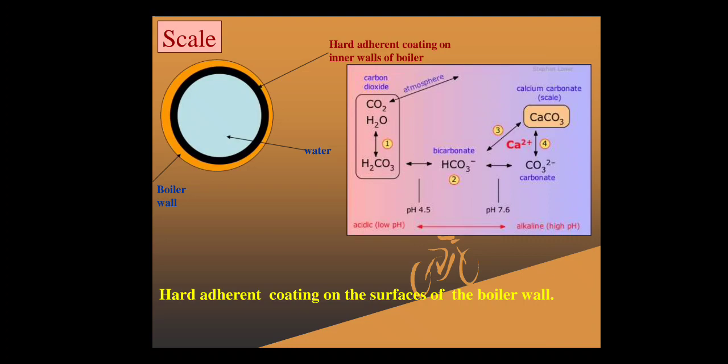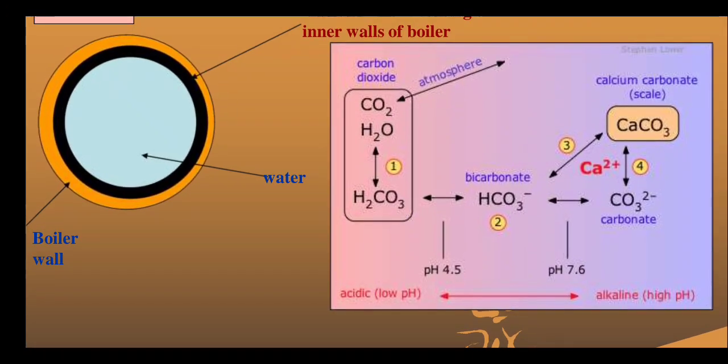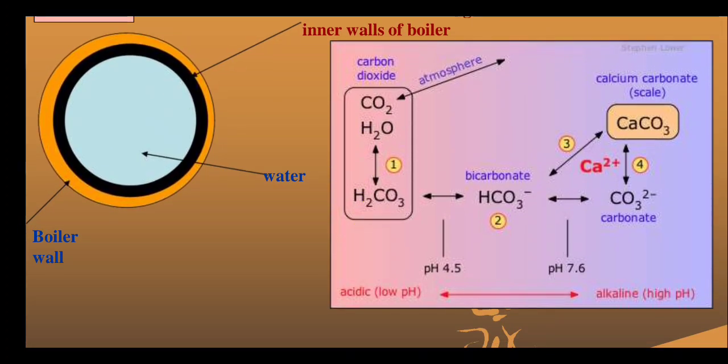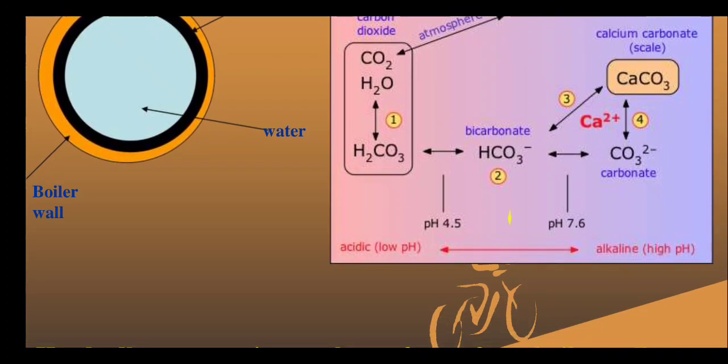How does this process take place? See here, it is given here. From the atmosphere, if you get CO2 and water in moist condition, it forms carbonic acid. When it forms that carbonic acid, the carbonic acid decomposes or separates into bicarbonate and carbonate.